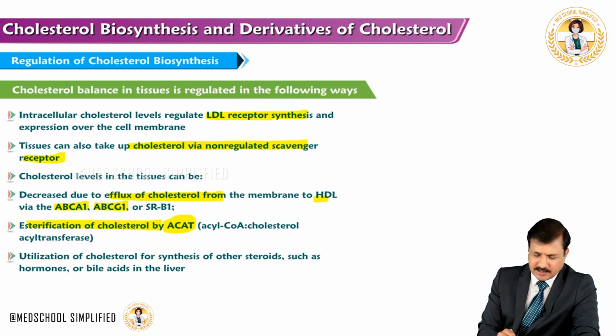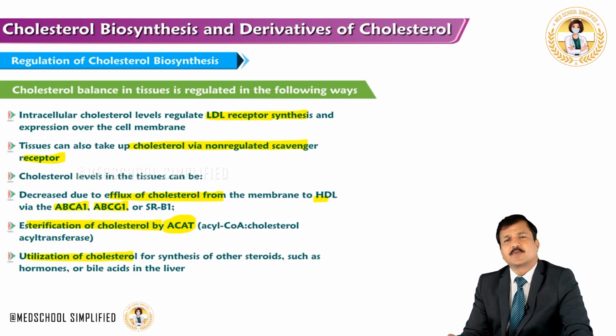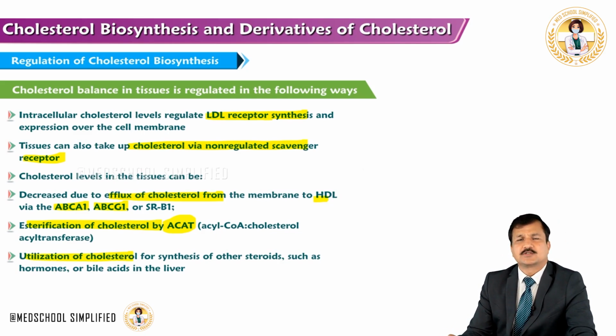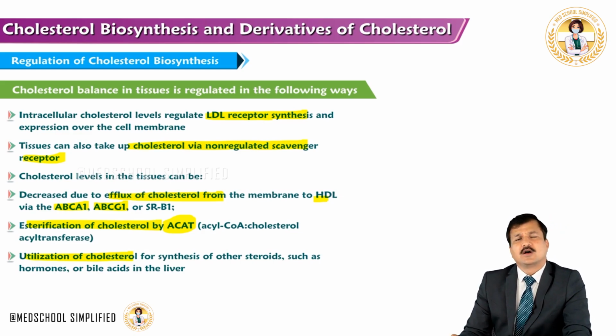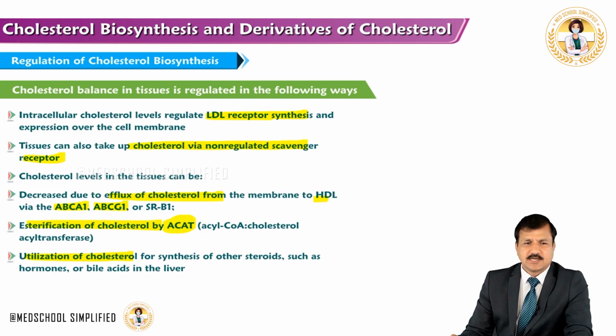And also note that depending on the cellular type, cholesterol can be used for membrane formation. It can be used for steroid hormone synthesis, like in the adrenal cortex or in the gonads, where estrogen and testosterone can be synthesized, and in the liver bile acids can be synthesized. So like this, cholesterol can be used for the metabolic needs of the cell.